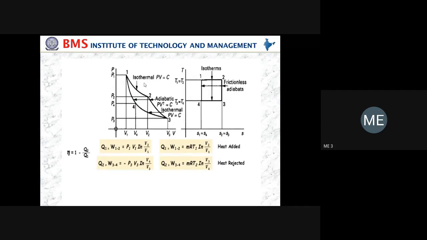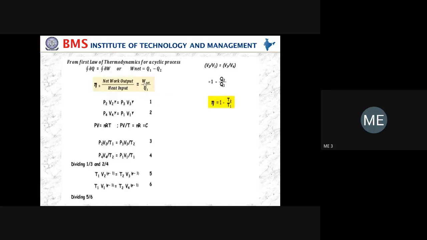Hence, the Carnot cycle is only a theoretical cycle, and this is a cycle which gives the maximum efficiency. It is the ideal cycle, and it is used as a standard for other cycles.